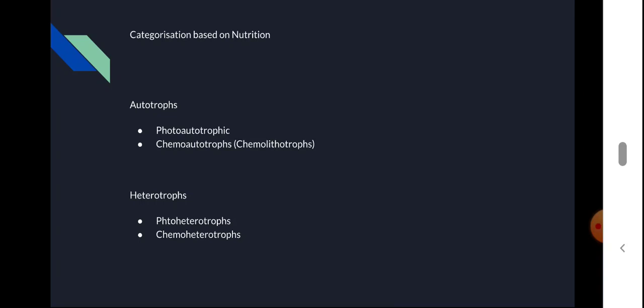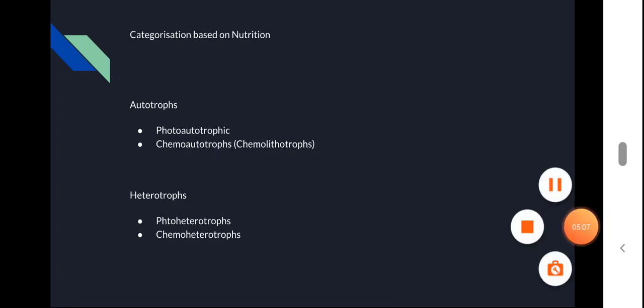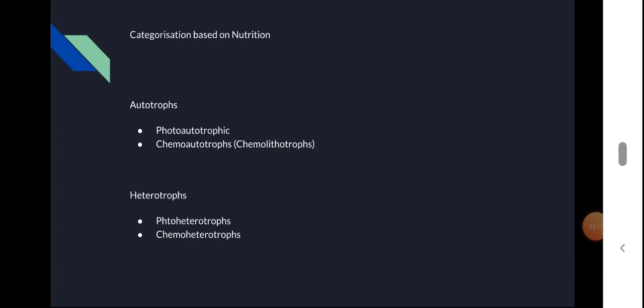So what are these autotrophs altogether? These are organisms which can synthesize their own food. The energy required for the synthesis of this food may be obtained from light or from the breakdown of chemical compounds, and that is included in this categorization of autotrophs into photoautotrophs and chemoautotrophs.